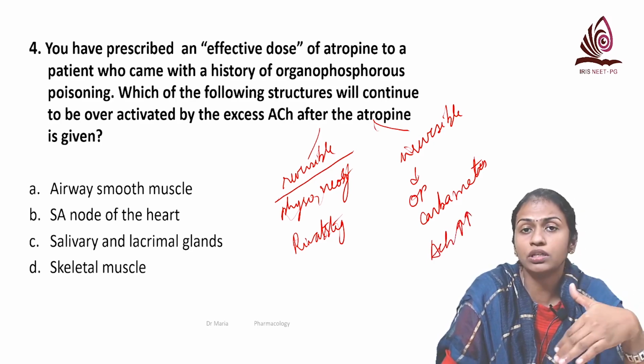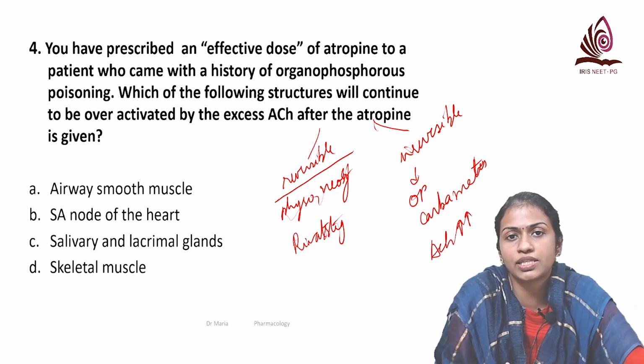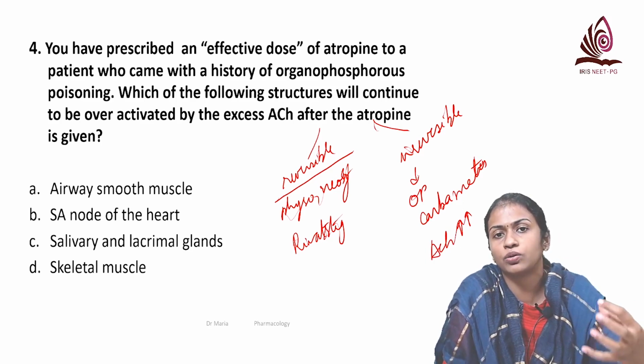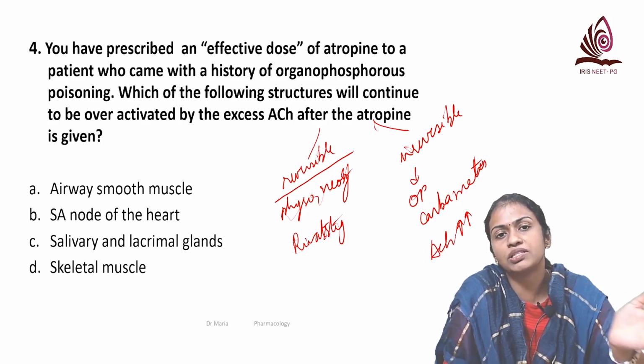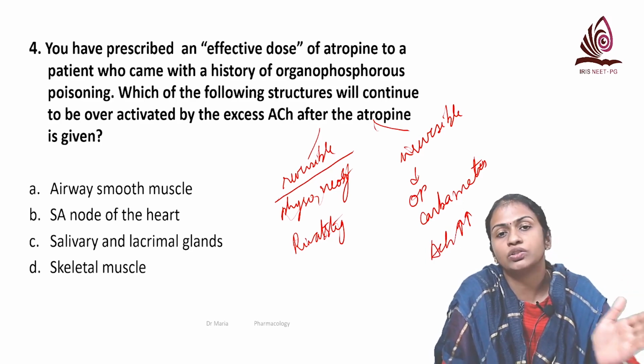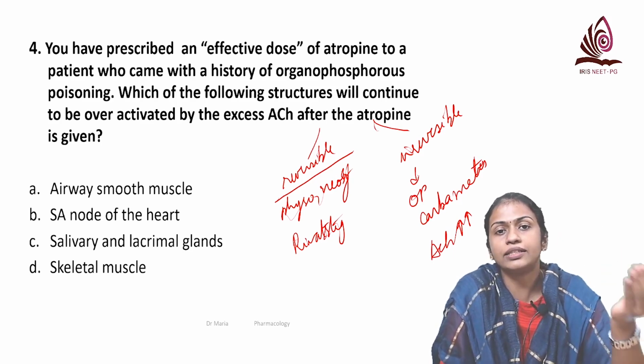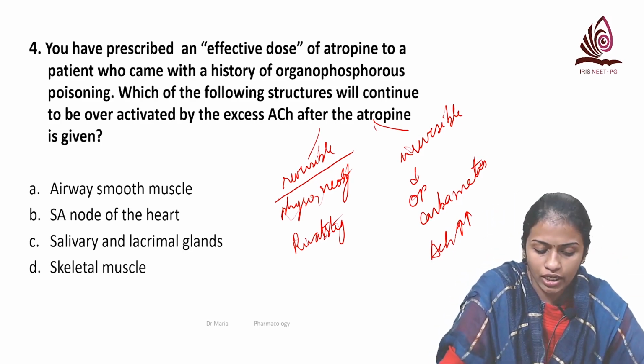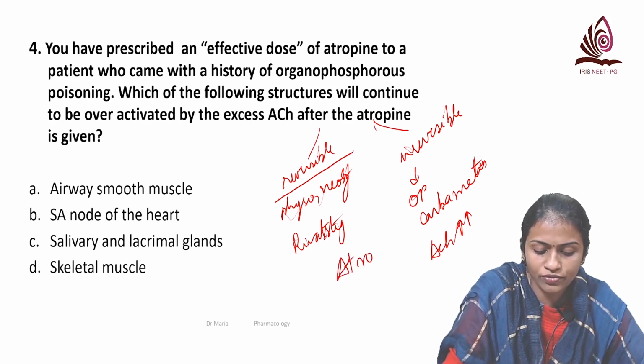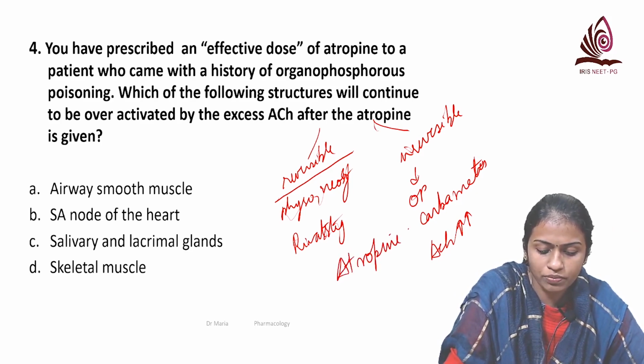That is how the manifestations of OP poisoning happen. This acetylcholine will act on both muscarinic receptors and nicotinic receptors. So what do we give for OP poisoning? The drug of choice is an anticholinergic agent, that is, atropine.